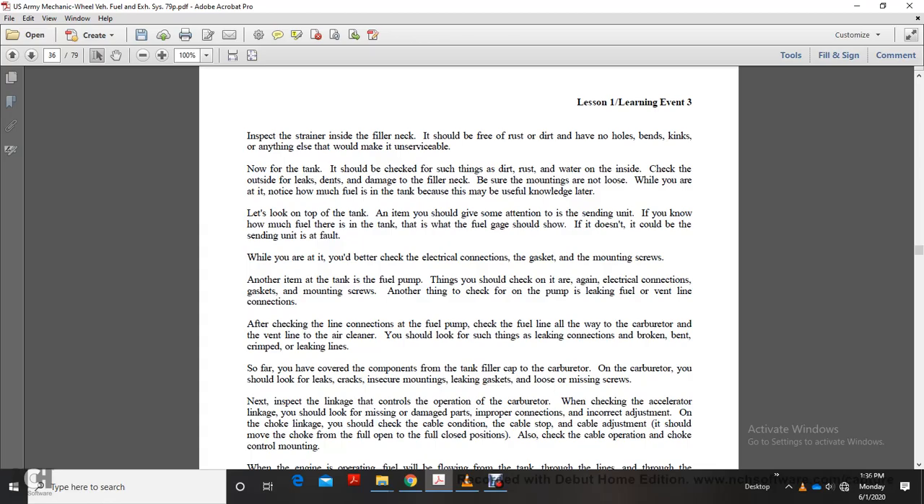Next, inspect the strainer inside the filler neck. It should be free of rust and dirt, with no holes, bends, or kinks, anything else that would make it unserviceable. Now for the tank, it should be checked for such things as dirt, rust, and water inside. Check the outside for leaks, dents, and a damaged filler neck, and be sure the mountings are not loose.